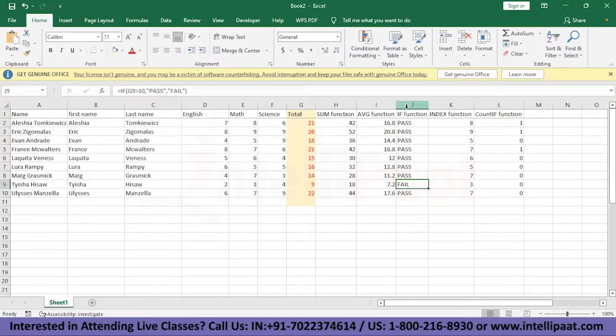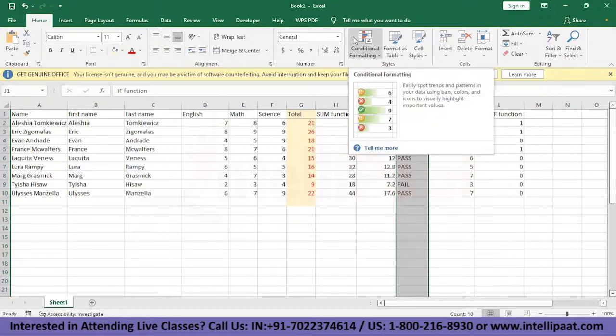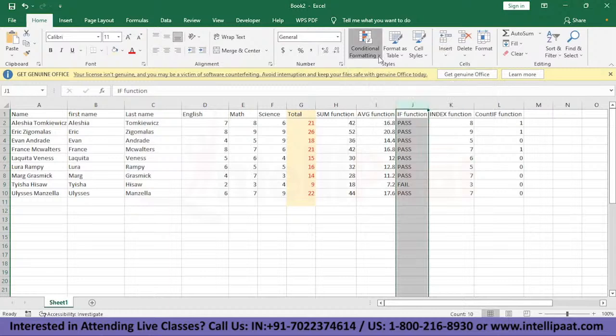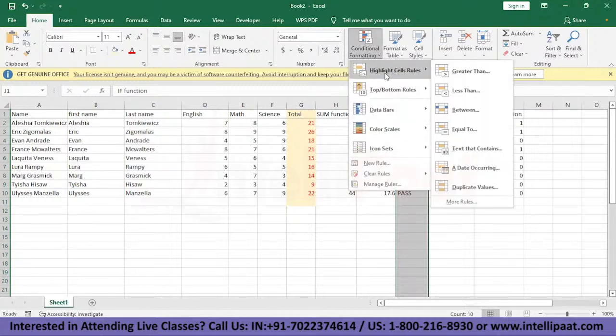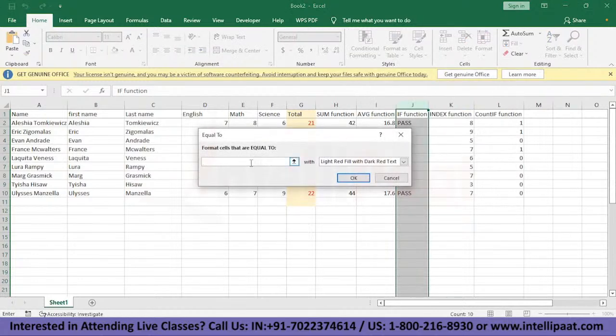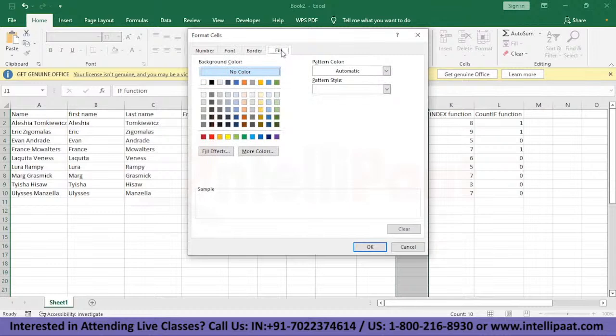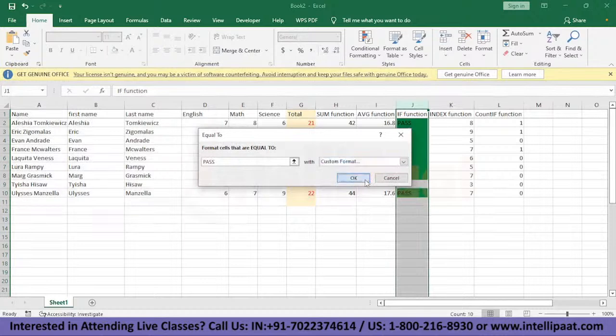So what we do is select the column in which we need conditional formatting, and in the Home tab we have Conditional Formatting right here. If we click on it, we have Highlight Cell Rules. Let's select Equal To. When it is Pass, I want, let's say, a dark green color. I don't have the option here, so I'll go to Custom Format and click on Fill. Here I have the option of green. I'll go with this, and this is done.